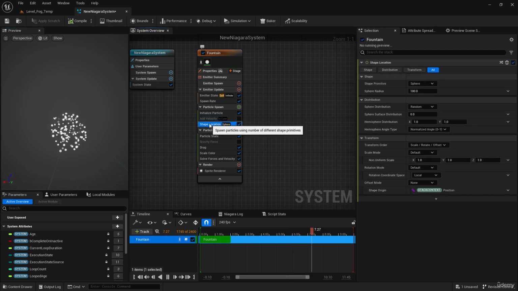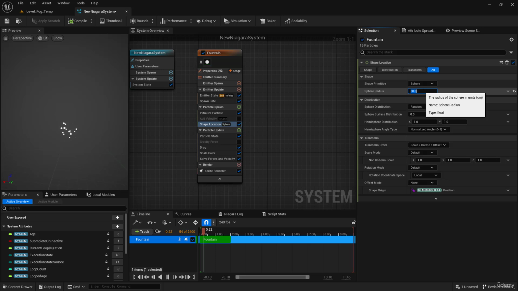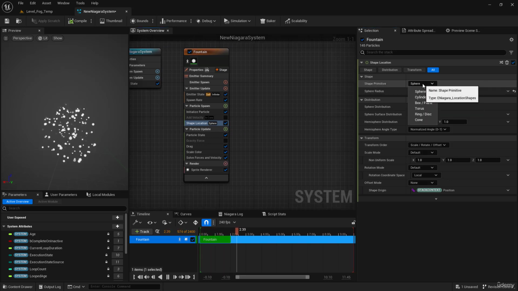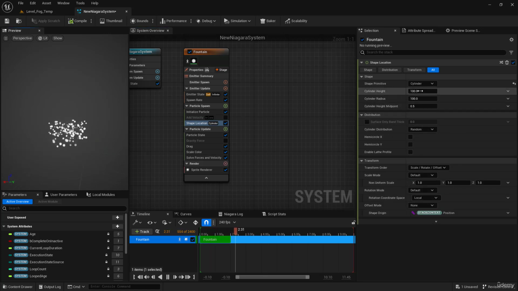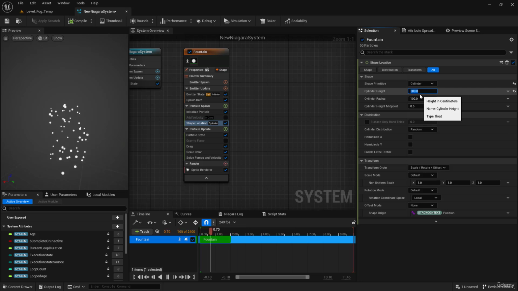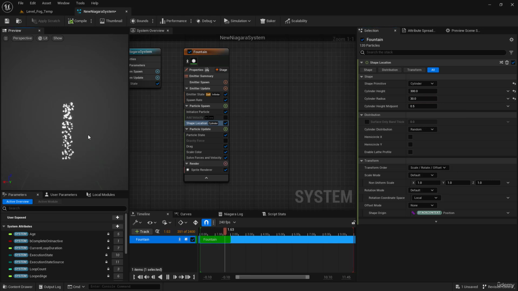And I can go back to the shape location. I can control the radius from here, make it bigger or smaller. And we have other types. For example, we have the cylinder, and I can control the height of the cylinder, 100, let's say 300, and we can control the radius too, as you see.